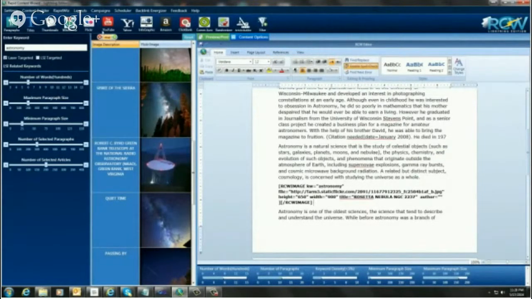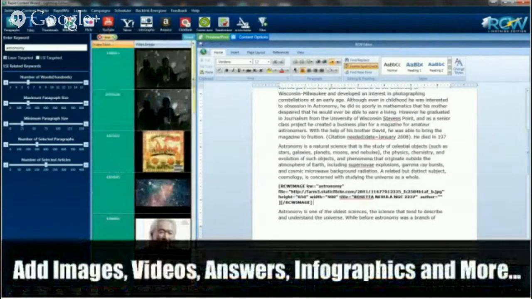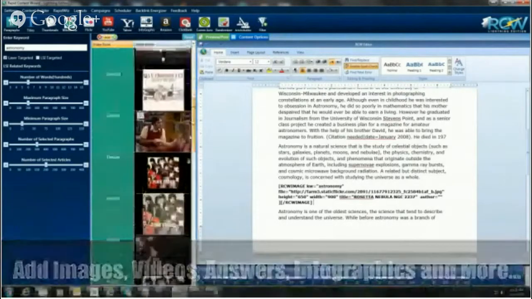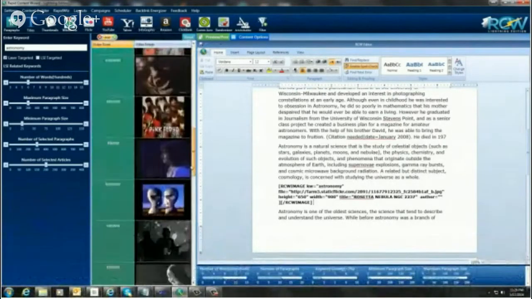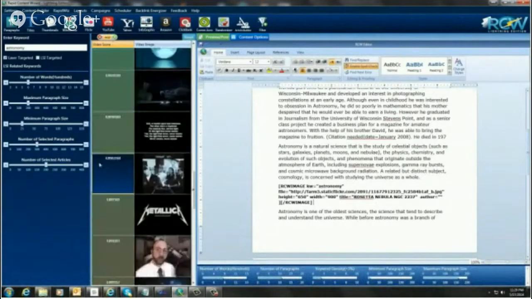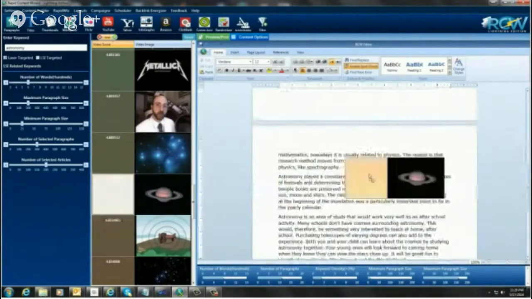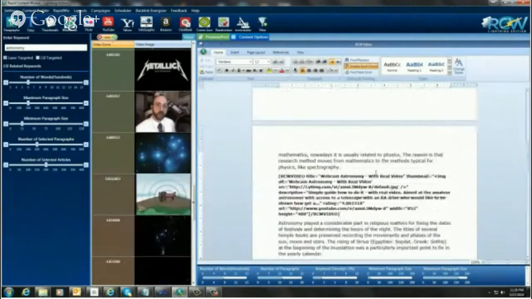Next thing we want to do is put in a YouTube video. All right, and we have our YouTube videos here. Let me see here. We'll just pick something here that's interesting with regards to astronomy. There we go. Maybe I'll put this one down here, and I'll move down here, and again I'll just look for that red insertion point and put that in here. Now we have a video in here. Now we have all our content in here.